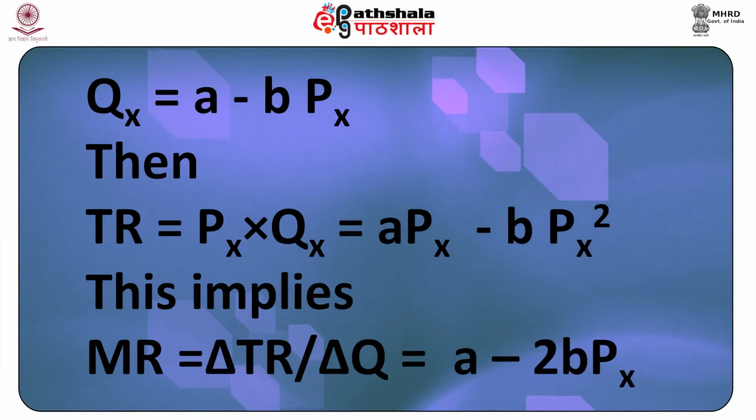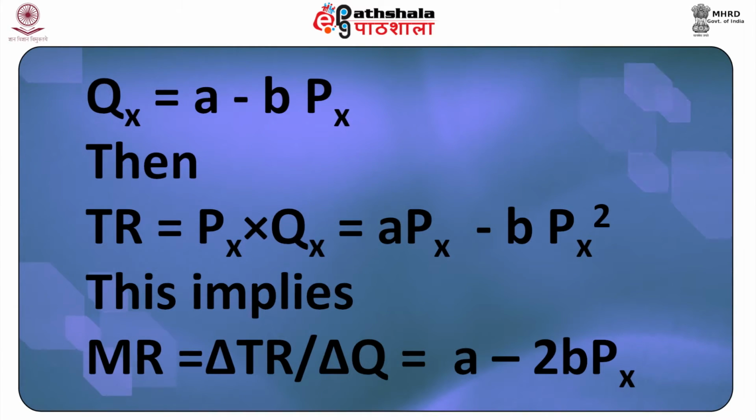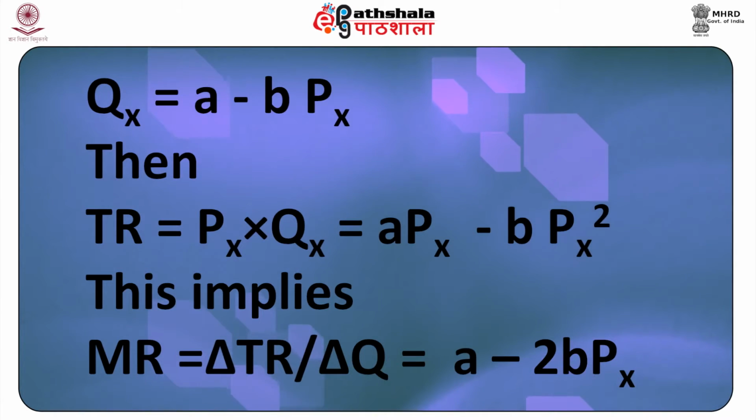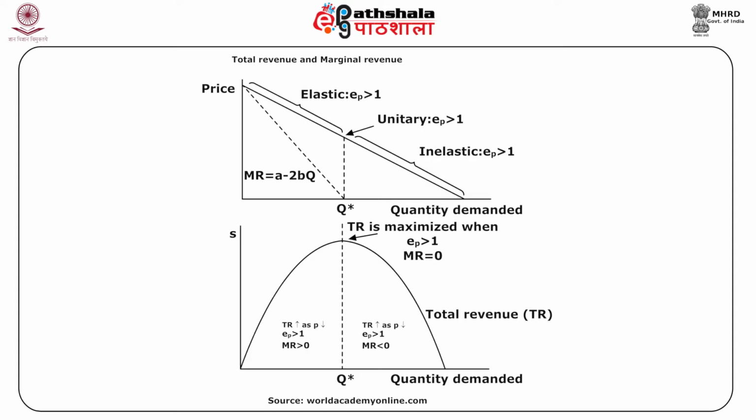Example, if the demand curve is QX is equal to A minus BPX, then total revenue is price into quantity and we get the expression of APX minus BPX square. This implies that marginal revenue, which is change in TR by change in quantity, is A minus 2BPX. In figure 7, the graphical relation of the elasticity and the marginal revenue is depicted for a linear demand curve. Further, we will use the relation between elasticity and the change in TR discussed above and use these to study the relation between elasticity and MR.